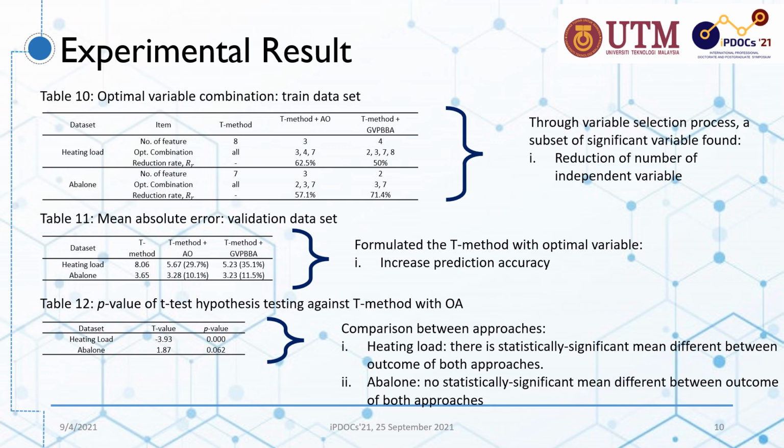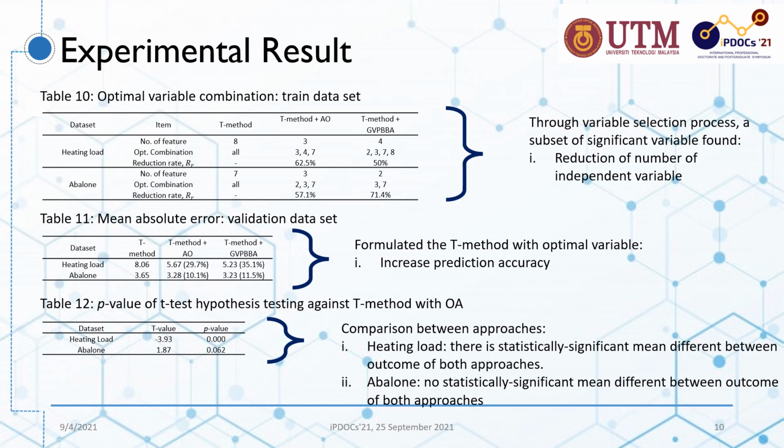As for the experimental result, table 10 shows the number of variables, optimum combinations, and the reduction rate for both datasets based on T method without feature selection, T method with orthogonal array, and T method with great value probability-based binary bat algorithm. In general, through the variable selection process, a better subset of significant variables was found, resulting in reductions of the number of independent variables. Heating load dataset recorded a 62.5% reduction rate of the number of variables from 8 to 3 variables for the T method with orthogonal array, and a 50% reduction rate from 8 to 4 variables for the T method with great value probability-based binary bat algorithm.